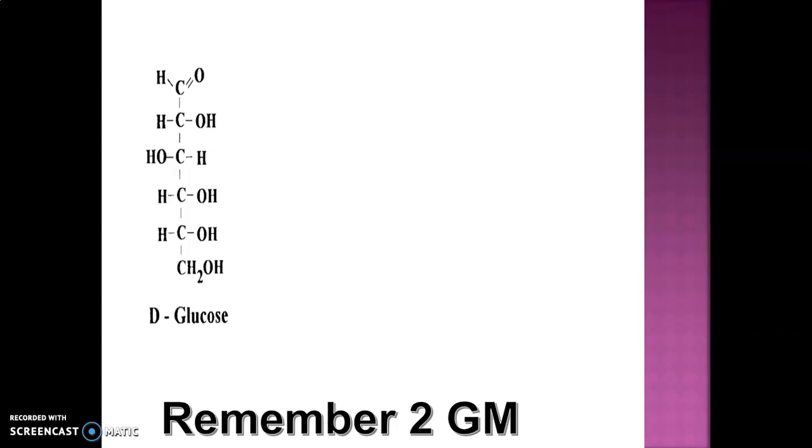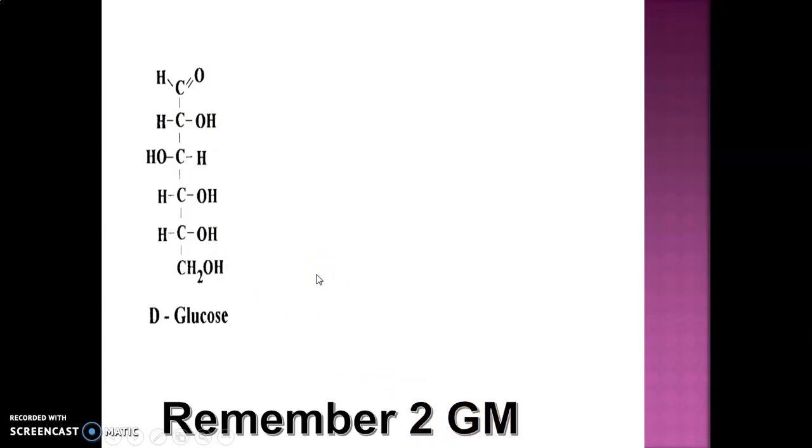So for example, if we want to remember the structure of D-mannose, what will we do? Just remember the structure of glucose. This is the basic structure of glucose. And remember a mnemonic, that is 2 gm. Means what?